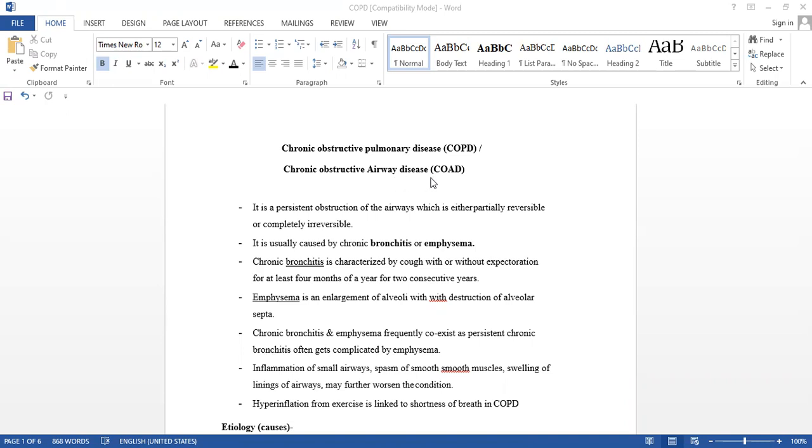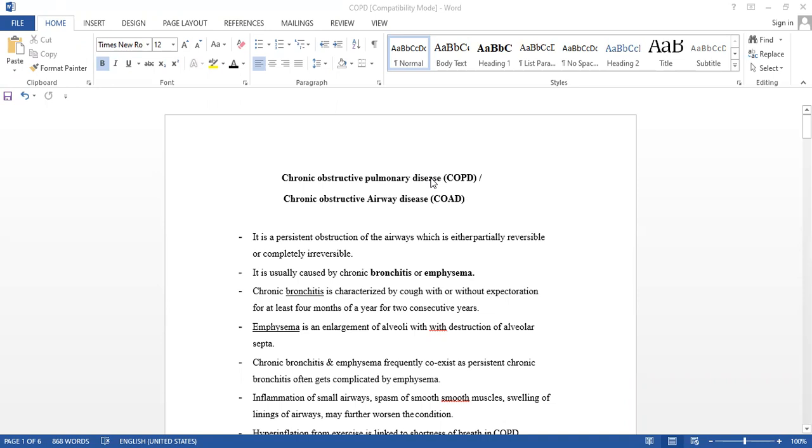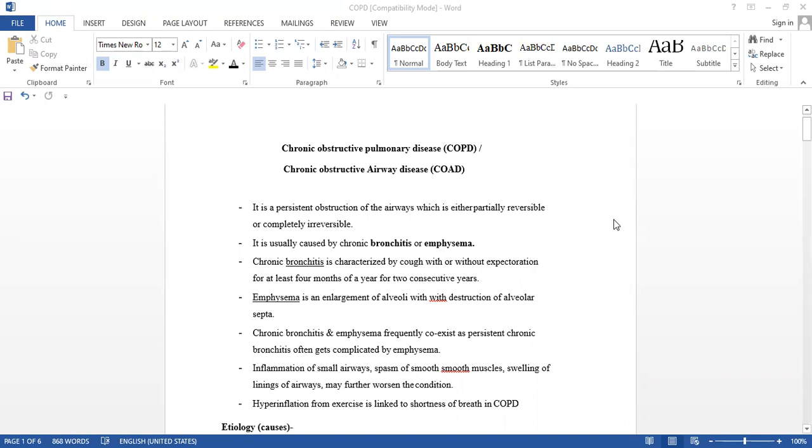Now, what is this one? This is a respiratory disease. It is a persistent obstruction of the airways, that is the respiratory tract, which is either partially reversible or completely irreversible. We will see in detail.